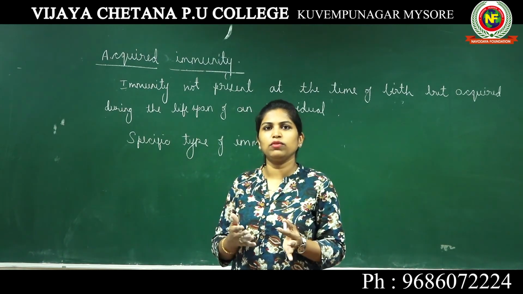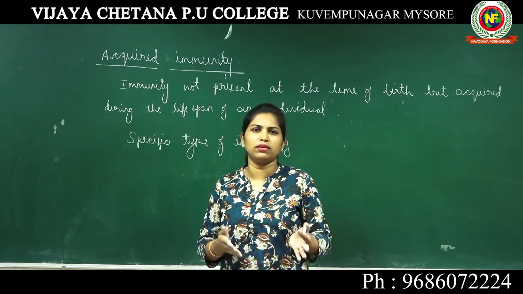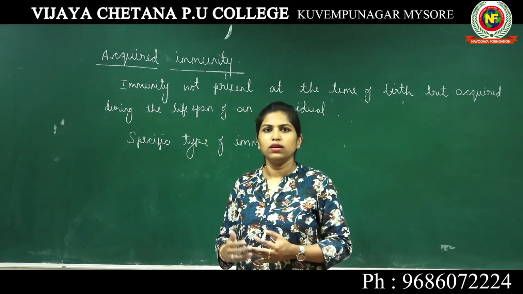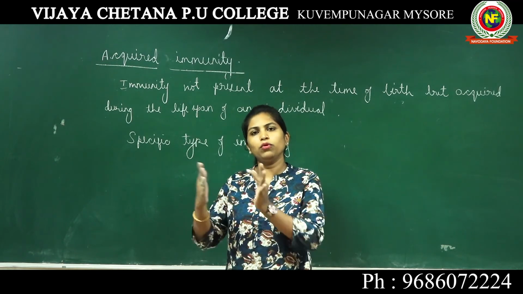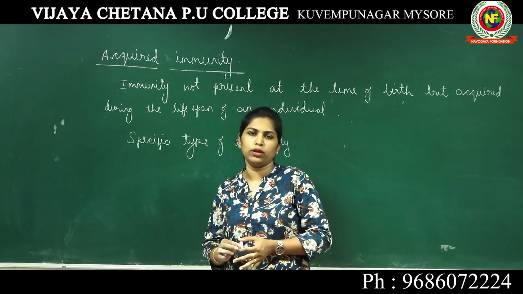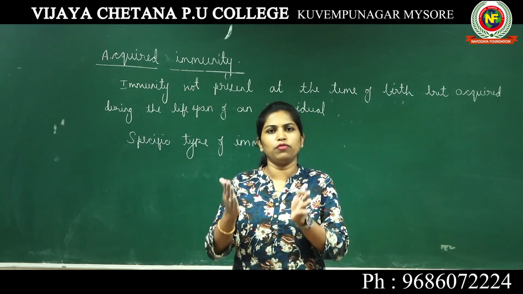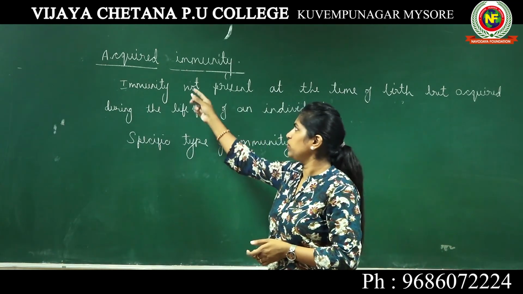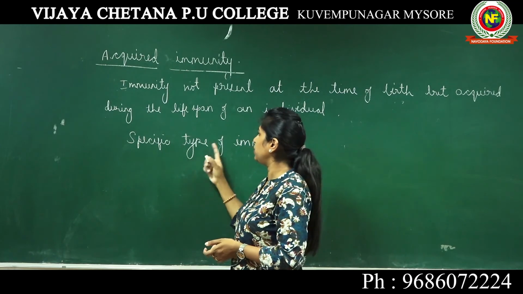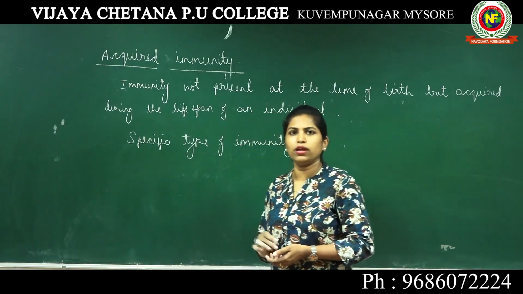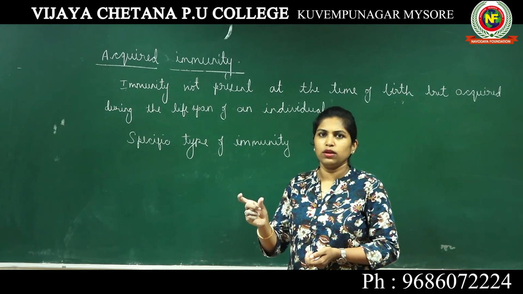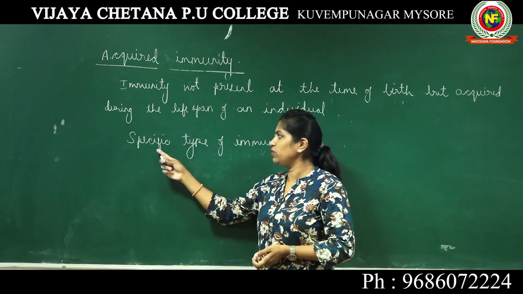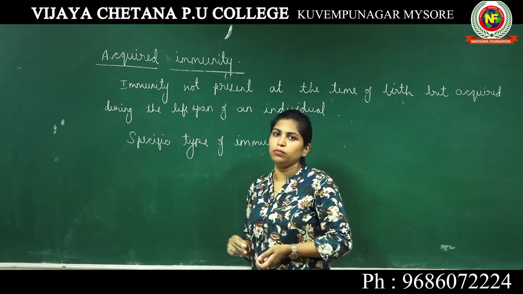In our lifespan, when we were growing, if we have been attacked by any particular bacteria or virus, our immunity system gets boosted and tries to put that particular bacteria or virus out of our body. At the time of encounter with that bacteria or virus, we develop an immunity. Such immunity is known as acquired immunity. It is specific to one particular type of bacteria or virus, or to a particular pathogen. Only when we encounter an attack from that particular pathogen, we develop this immunity. That is the reason we call it a specific type of immunity.